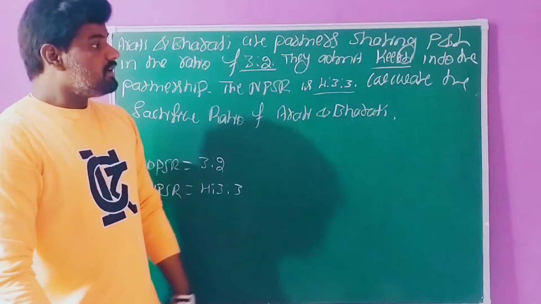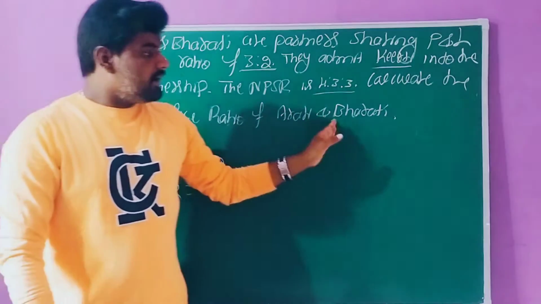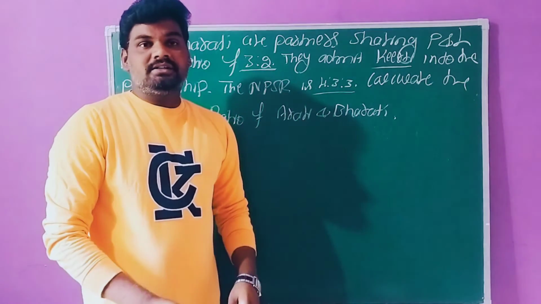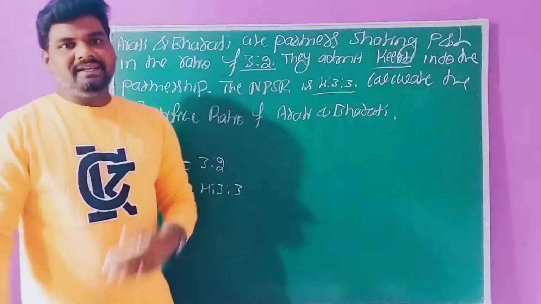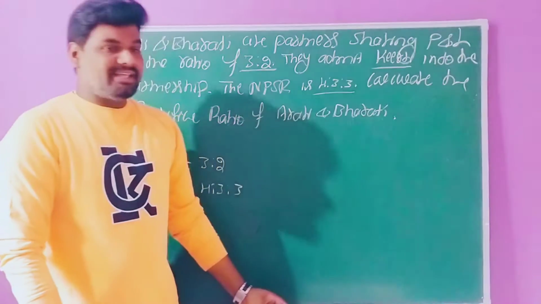Finally, we need to calculate the sacrifice ratio of Arti and Bharati at the time of admission of a new partner. The old partners need to sacrifice some part of their profit to the incoming partner. So now we need to ascertain the sacrifice ratio.